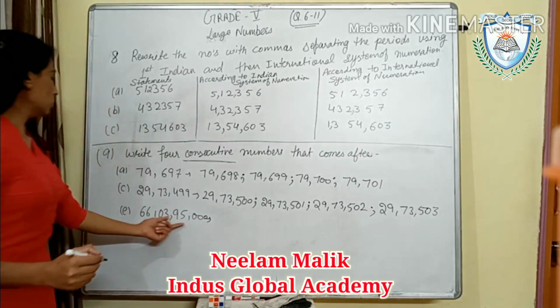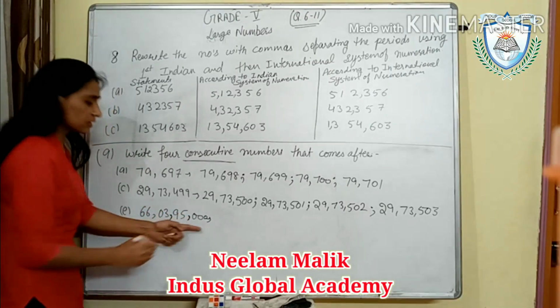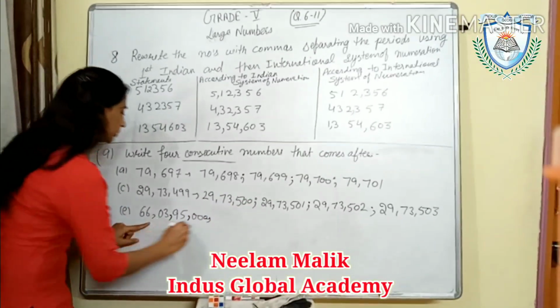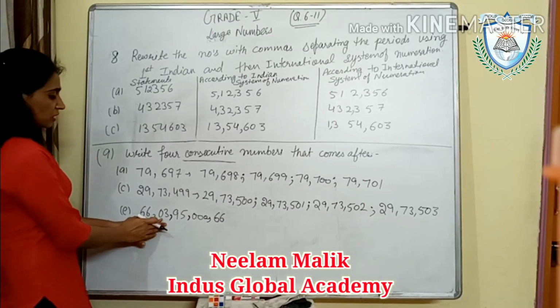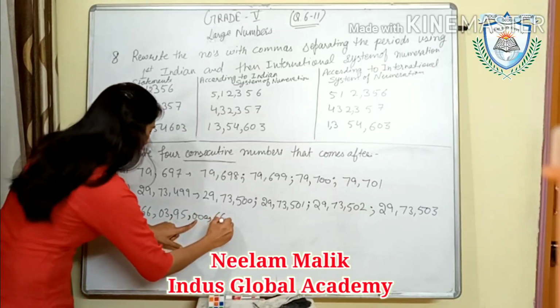Okay. So this is commas. There is 30. So we have to add first 1, then 1, then 1. Okay. So what will be the next? That will be 66 crore 3,95,001. Okay. So write that number.